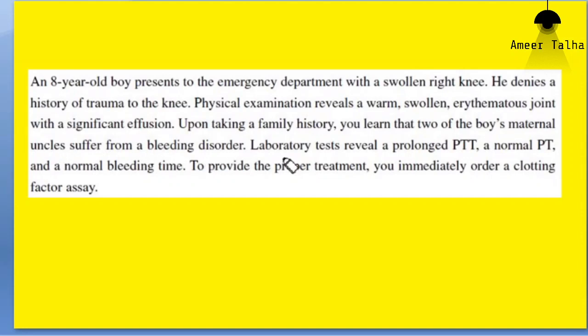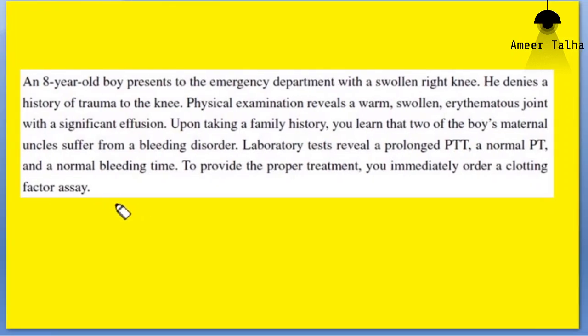Family history is important. And lab tests revealed that the prothrombin time is normal. This means all the clotting factors of the extrinsic pathway are not involved. Moreover, the bleeding time is also normal. This means the platelets or the thrombocytes are also not involved.